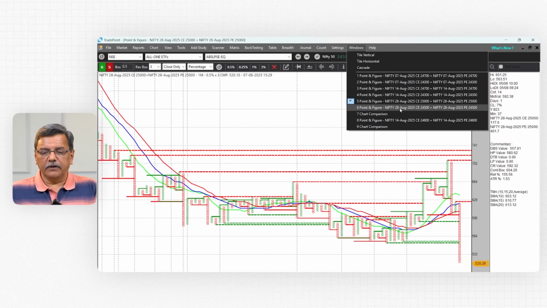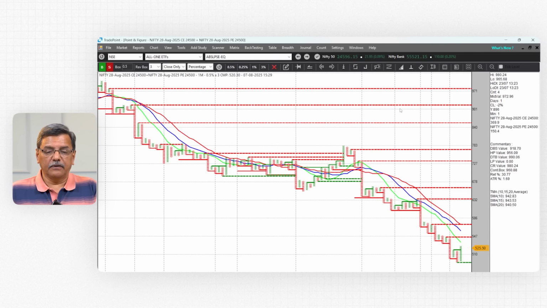So if you were attentive in listening to what I said earlier, you know what the direction of Nifty is likely to be. Now if you look at the 24,500 straddle, that is still going down, right? So that's why I said the monthly straddles are not so clear, because this is still almost at the money. This is exactly what I was talking about in the earlier videos. The at-the-money straddle is typically going down. Quite clear? So exactly what I was talking about.